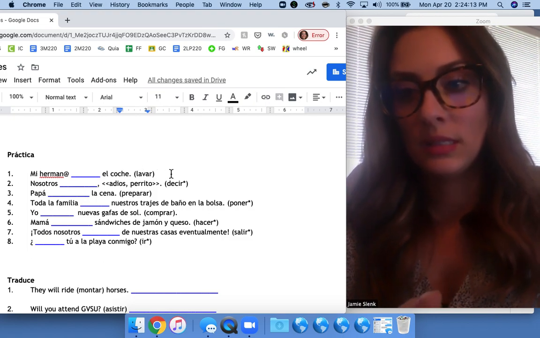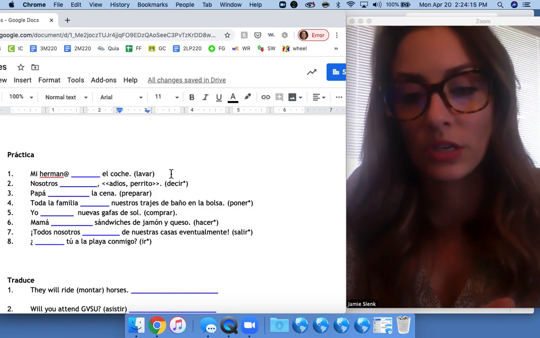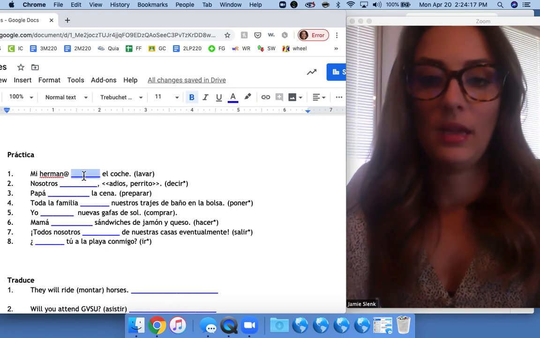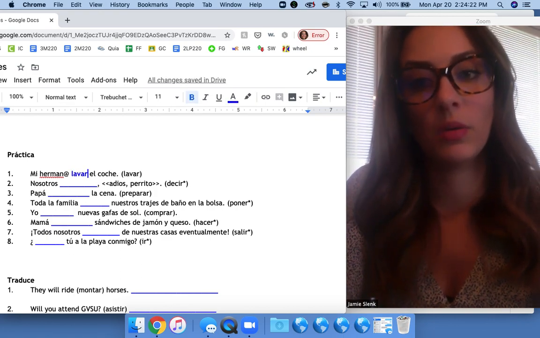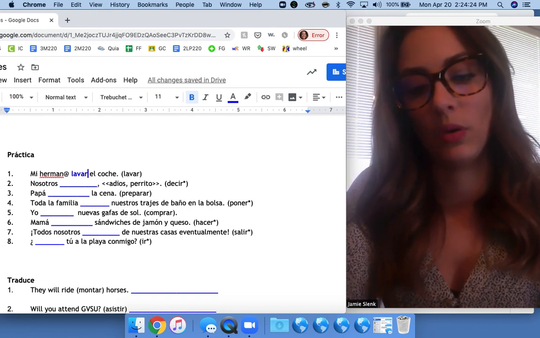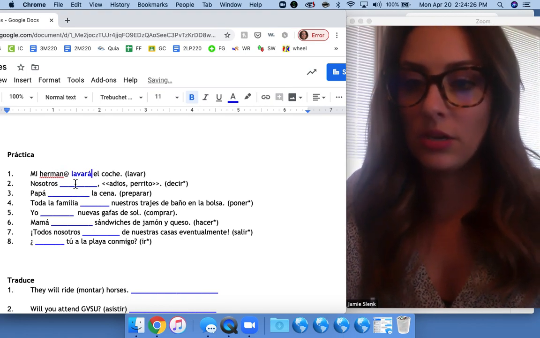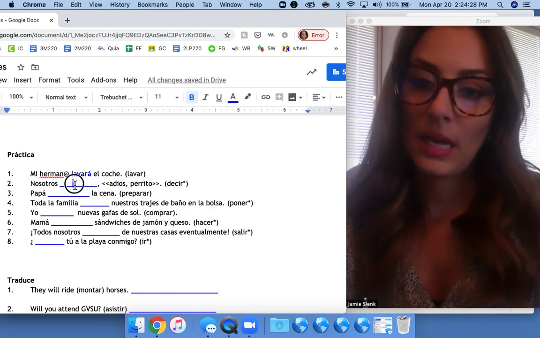So this sentence says, my brother or sister will wash the car. And so we take lavar, and again, we build off of the ending of the verb. We don't need to take anything away and replace. So lavará, because it's he or she. We will say goodbye, dog.